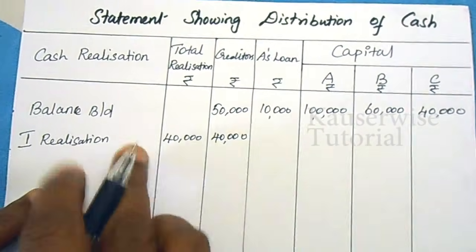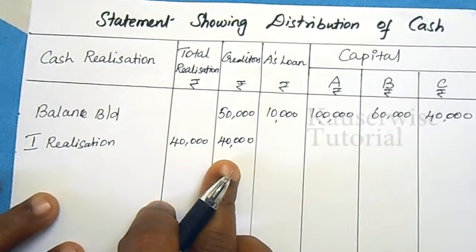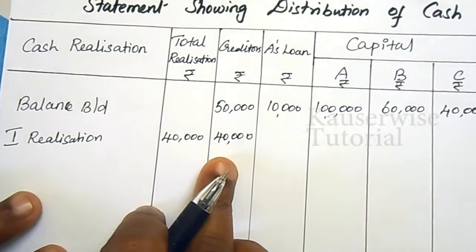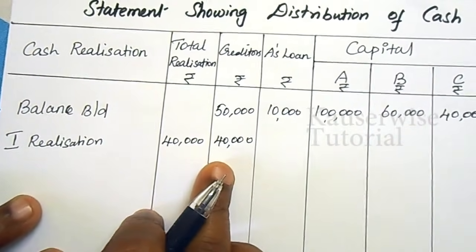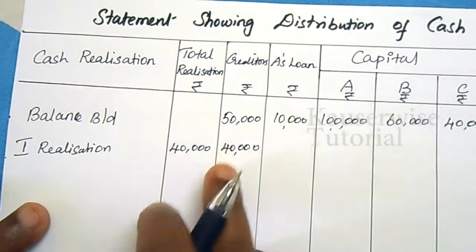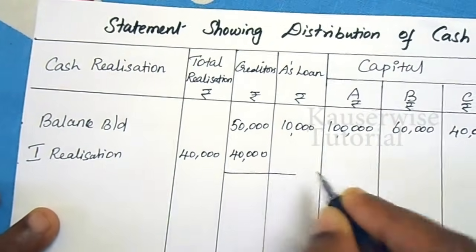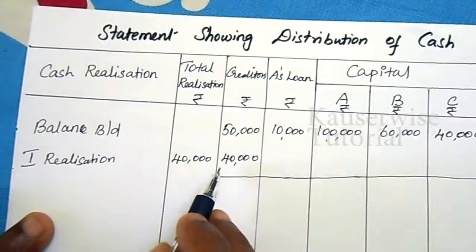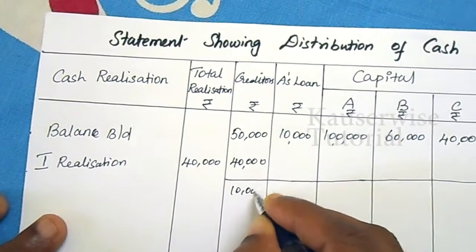Okay, paid. The entire amount is given to creditors because the first order of payment is creditors and third party liability. So the entire amount is given to creditors. Still we need to pay some amount to creditors. 50 minus 40, 10,000 due.